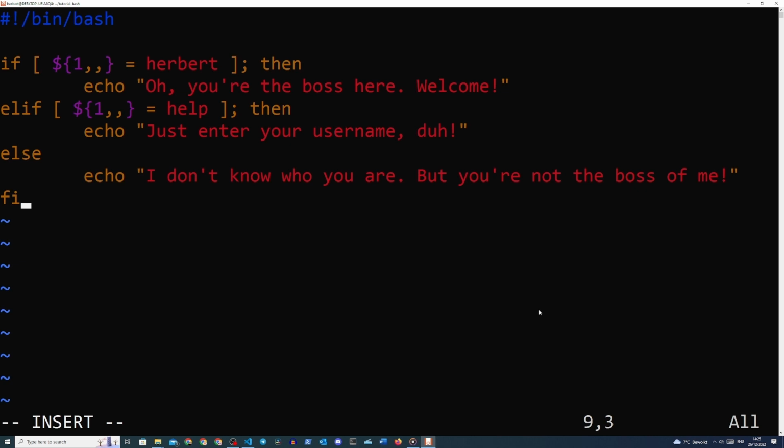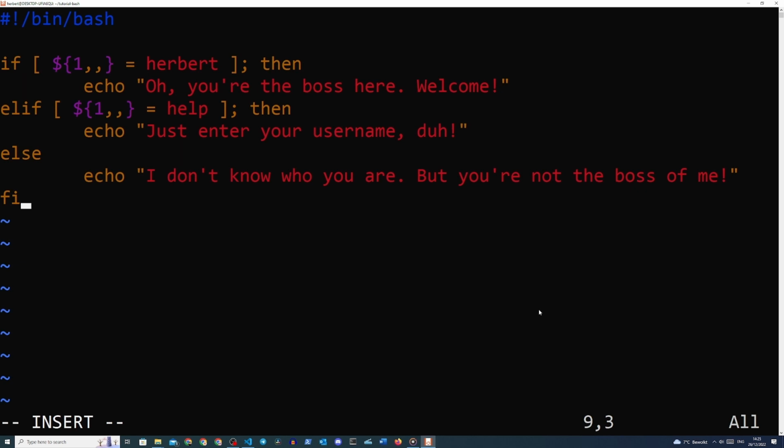This is called a parameter expansion, and it will allow us to ignore upper and lower cases when comparing the two values. We then end the test operator with a semicolon, and we follow it up by then, and then beginning a new line. And on this line, we type what we actually want to do with said test expression. In this case, we just print something out to the console, telling the user the script has recognized the username and that he is indeed the boss of this system.